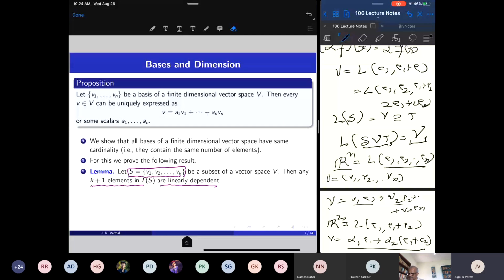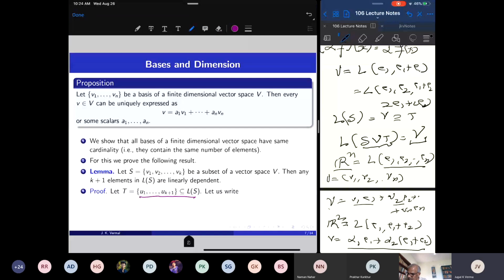So let's prove this: any k plus 1 elements in the linear span of k vectors are linearly dependent. Let us look at the set of k plus 1 vectors. We are saying any k plus 1 vectors, so I take k plus 1 vectors in the linear span of S, and I want to show that these k plus 1 vectors are linearly dependent.